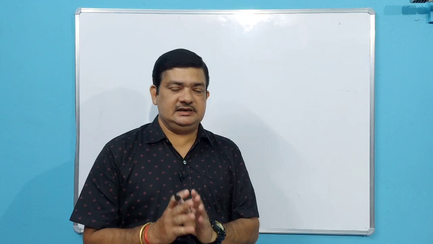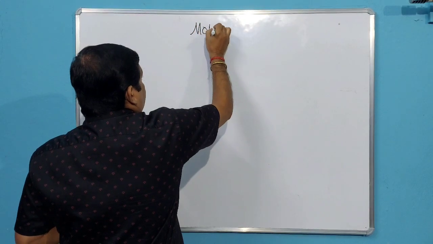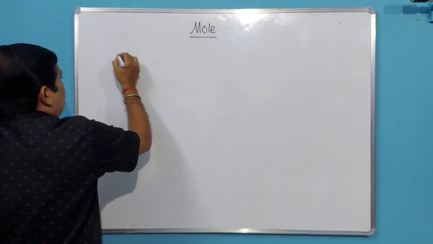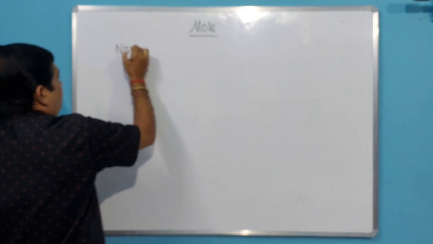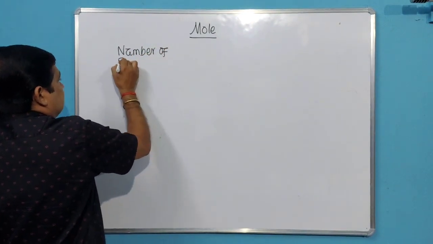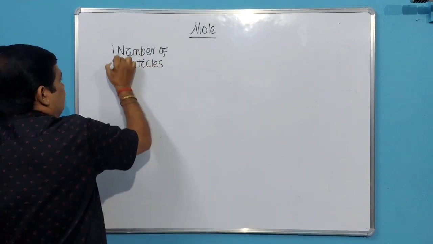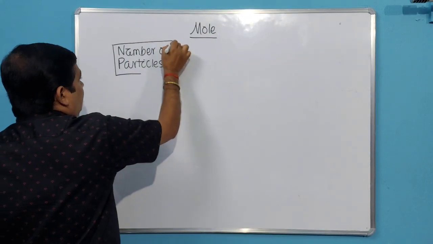Once again, I am summarizing. Mole means you have to remember three things. When we speak of mole, we have to speak of number of particles. This is one thing you have to remember.